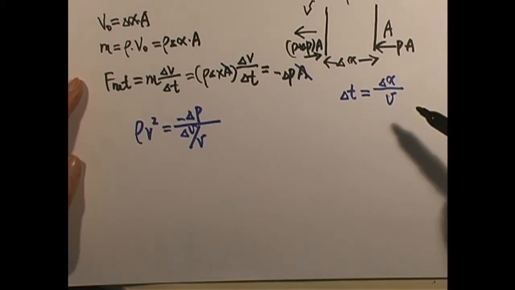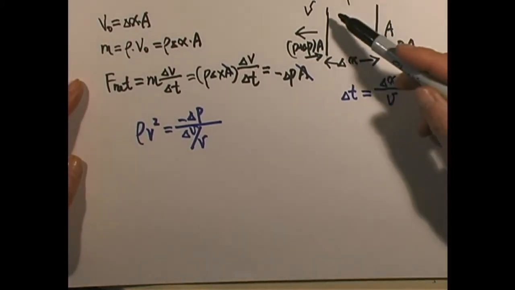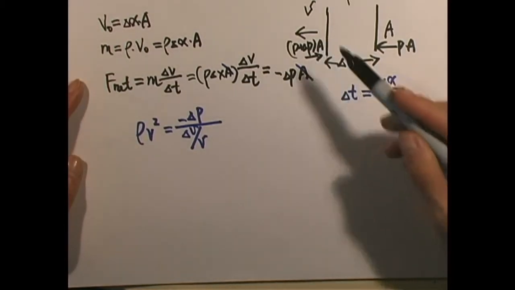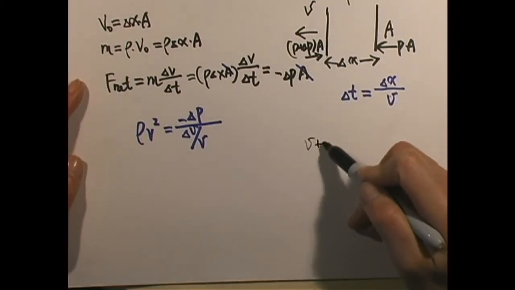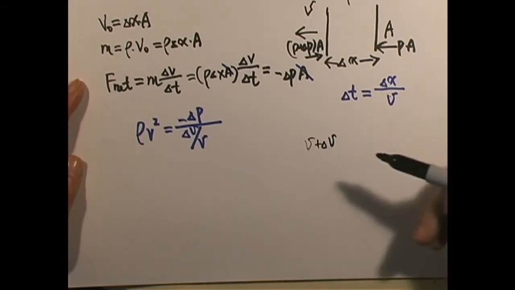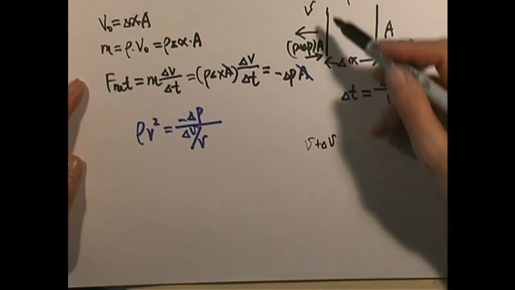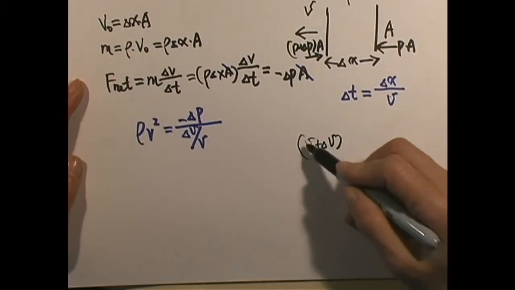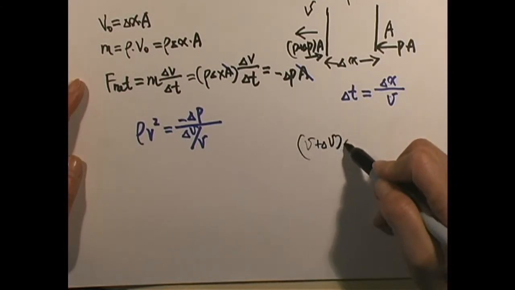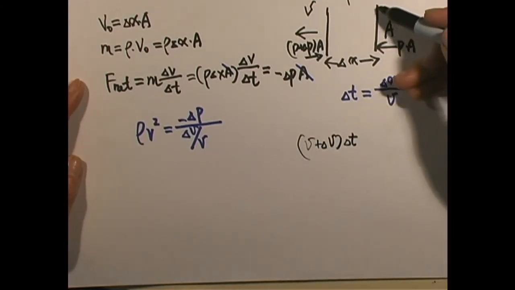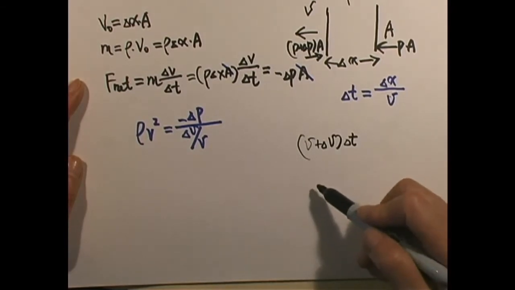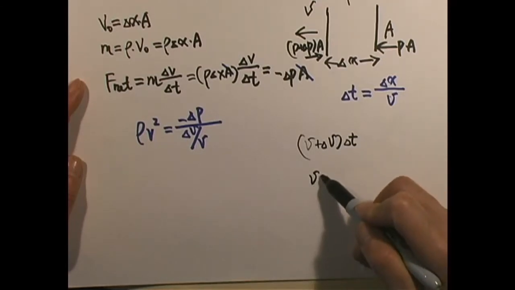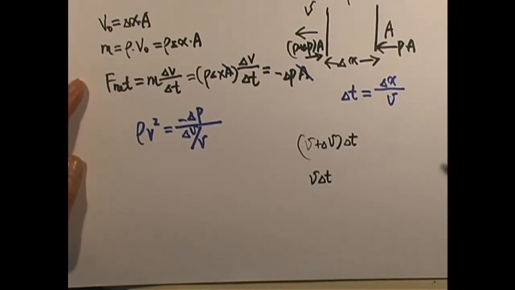During the delta T seconds when this slice of flowing fluid gets into the compressional zone, the leading edge will travel at the speed V plus delta V. We know it slows down because delta V is negative. So the leading phase travels a distance of its speed times time. The trailing phase still travels at the same speed V because it's still outside the compressional zone, and so it travels a distance of that.